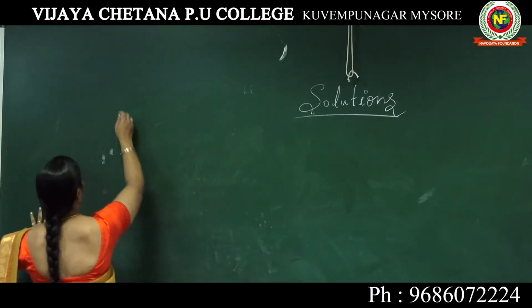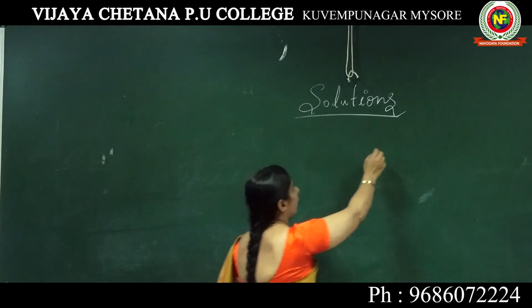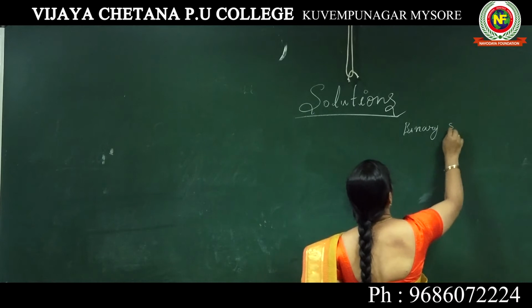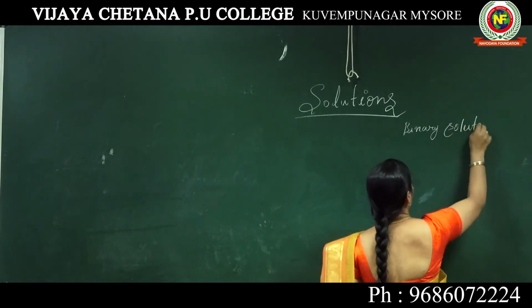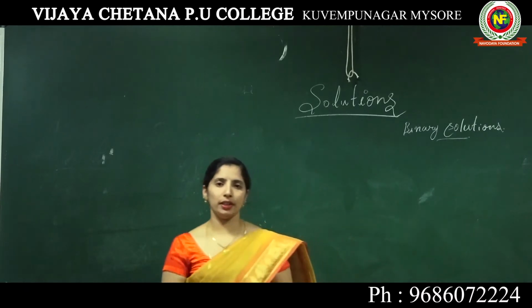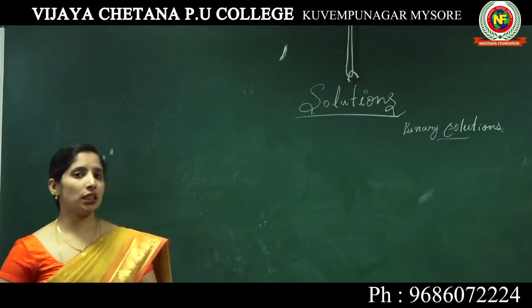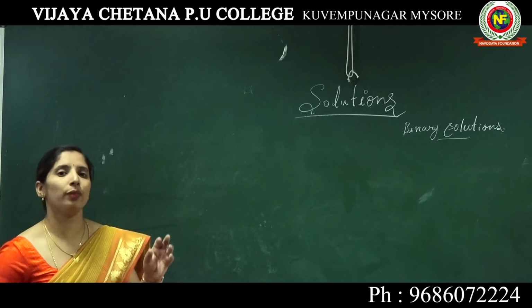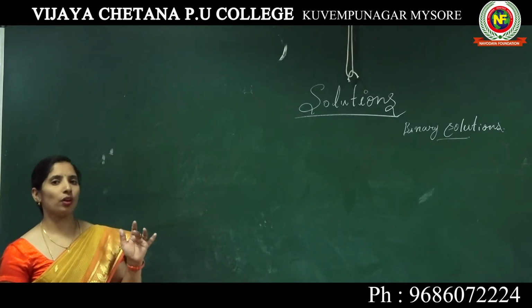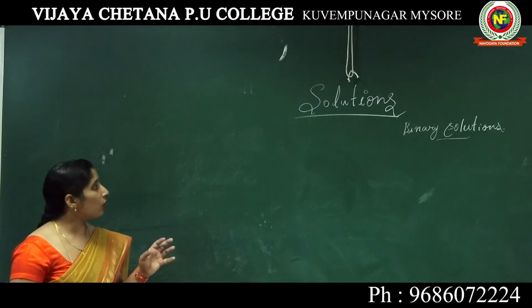Yes, that is very important, hence I am writing here the binary solution. A binary solution is made up of only two components. The component present in larger quantity we call the solvent, and the component present in smaller quantity we call the solute.